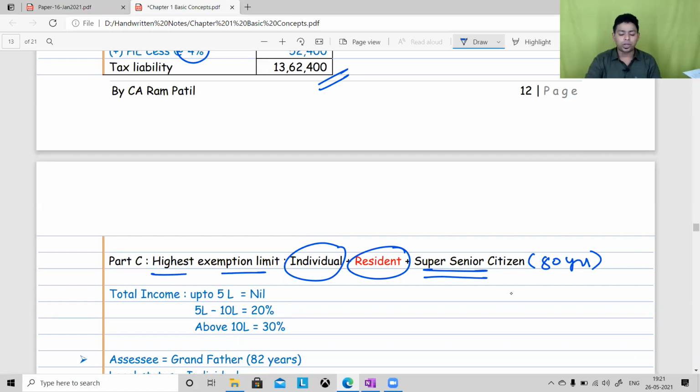Out of that pride, we are saying your income up to 5 lakh is fully exempt, no tax up to 5 lakh. From 5 lakh onwards, there is no discrimination whether you are a senior citizen, normal citizen, or super senior citizen. 5 lakh to 10 lakh it is 20%, above 10 lakh it is 30%.